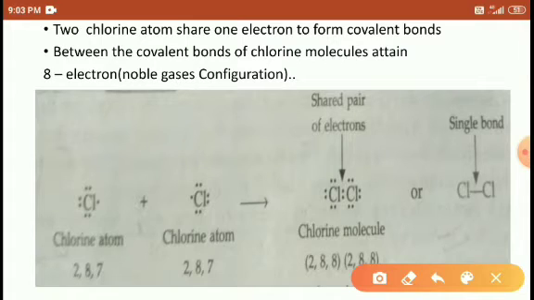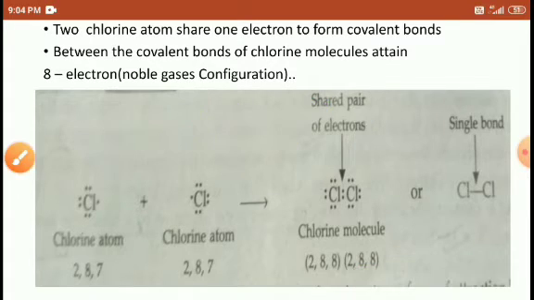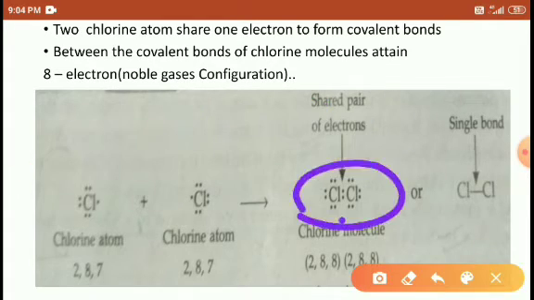Look at here. Before bonding, the outermost shell is 2, 8, 7, with 7 electrons. After the formation of the bond, the outermost becomes 2, 8, 8. So don't be confused here. I will explain. Look at here. I will draw the structure, students.